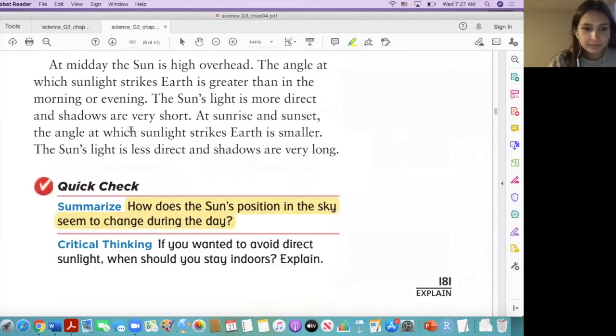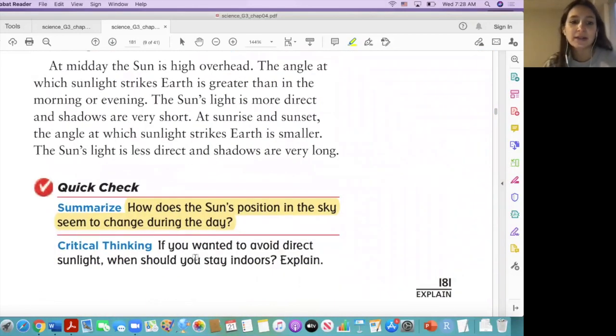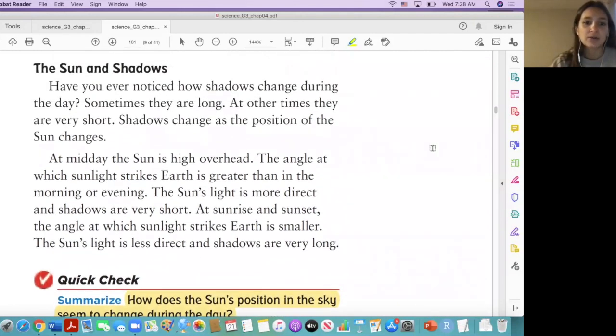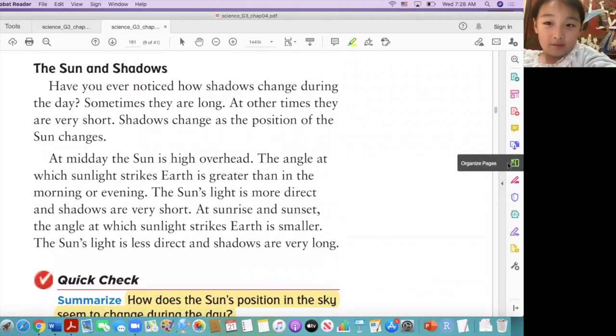Okay. So if you wanted to avoid direct sunlight, when should you stay indoors? Explain. Okay, so here we read about when the sunlight is more direct, right? What is direct? That's a good question. So direct is when the sun is a little bit closer, or you can feel the heat a little bit stronger. Okay, so during what time during the day is the sunlight more direct? 12 o'clock? Right. So midday, right?